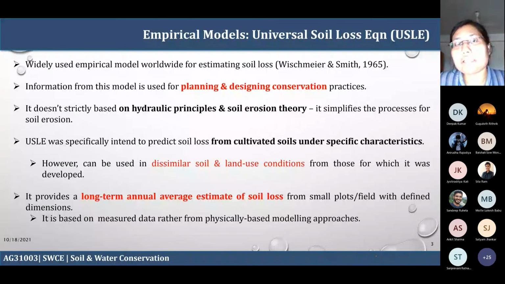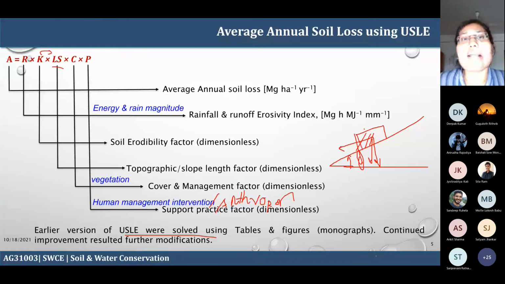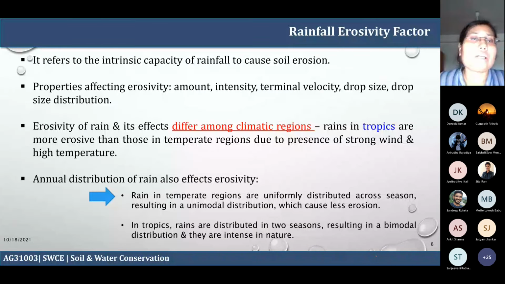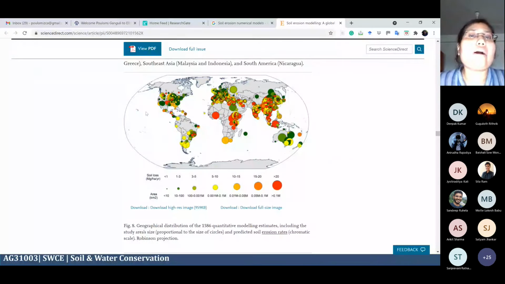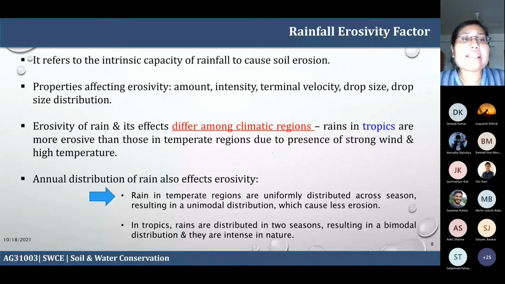If this is the center of the earth, this is the line of the tropic, and across north you go up to 23.5, and across south you go up to 23.5. The region bounded by 23.5 north and 23.5 south has the tropical climate zone. Here you will get larger erosion. For example, you can see Africa has larger erosion, and also India and some parts of China. Why? Because the rain intensity and magnitude of the rain is larger in the tropics